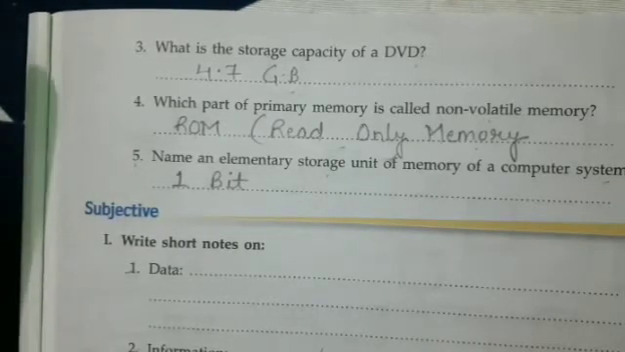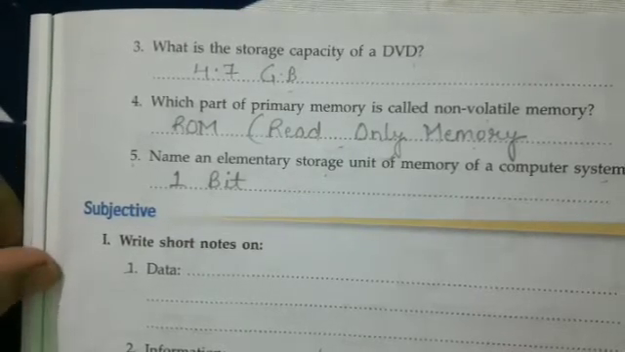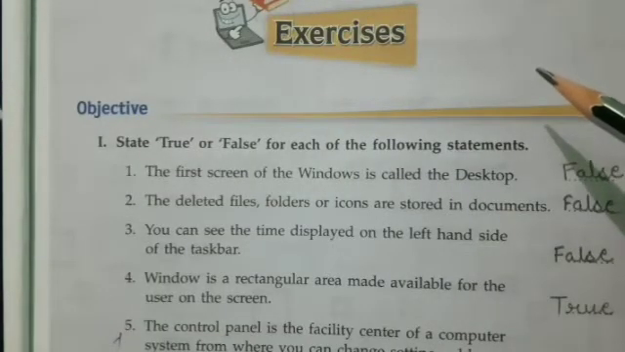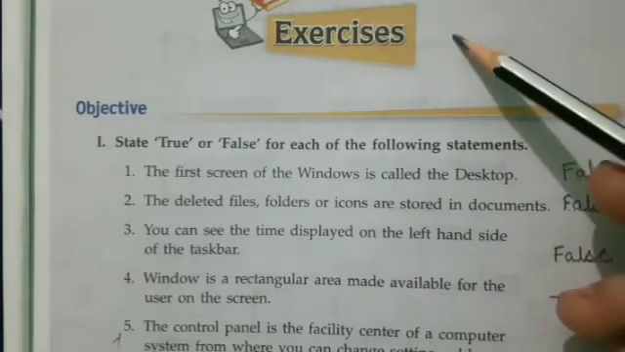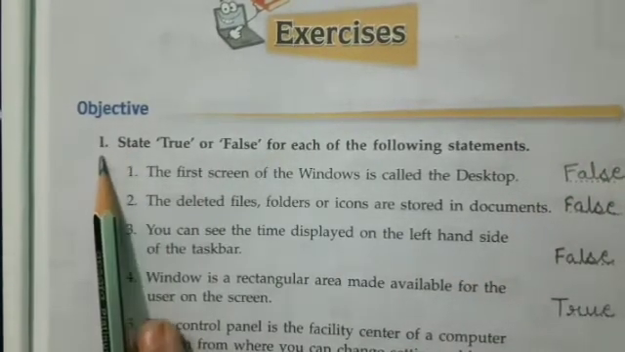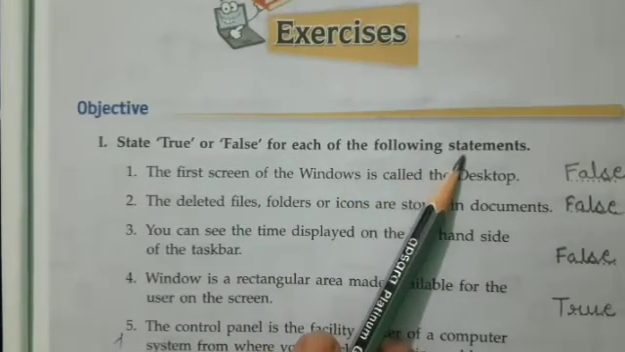Okay children, so we'll be doing the exercise questions of chapter number 2, that is GUI operating system. Here exercise questions are given on page number 37. Okay, these are the exercise questions of chapter number 2. Let's come to the objective part. Question number 1, state true or false for each of the following statements.